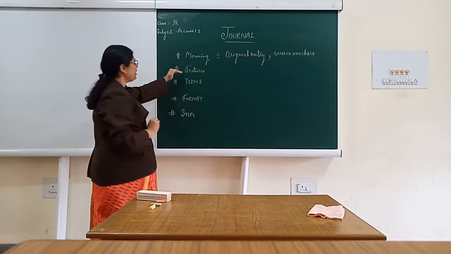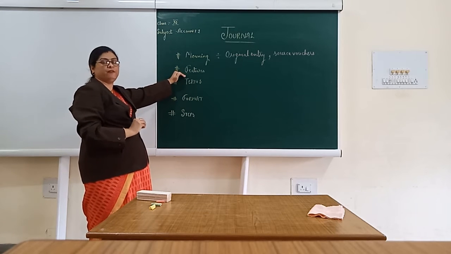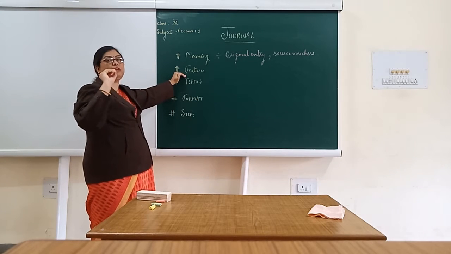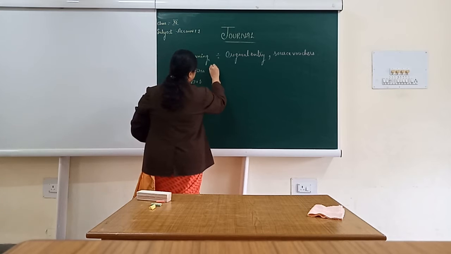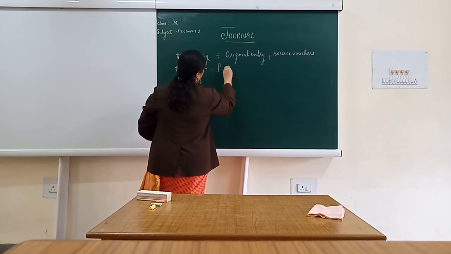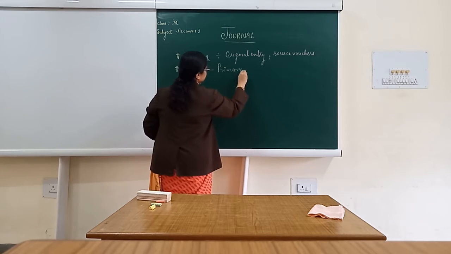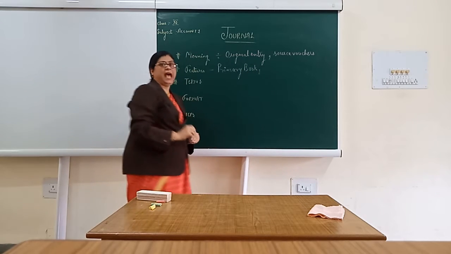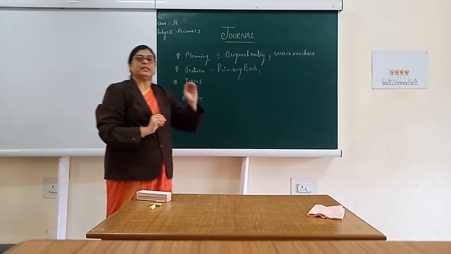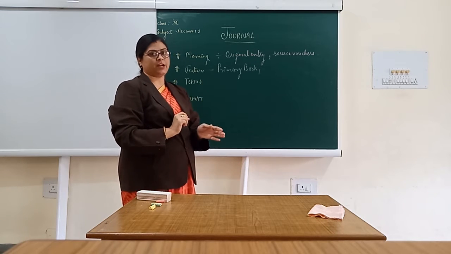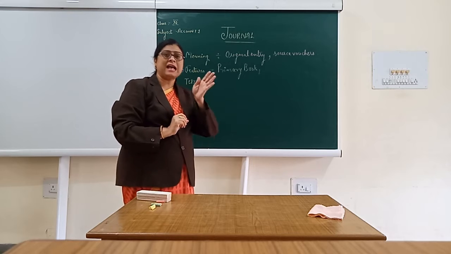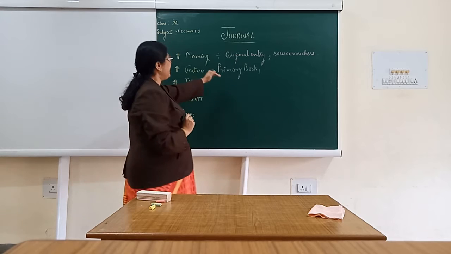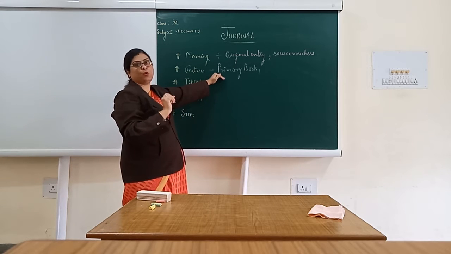Now, next, on the basis of that, we people can derive the main features of journal. When we are going to talk about main features of journal, we can say this is a primary book of record. The very first one, it is being termed as primary book of record. As I said in the meaning also, this is a book where the transactions are recorded for the very first time. As and when the transaction used to happen, they used to be recorded in this book, and hence it is being termed as a primary book of record.